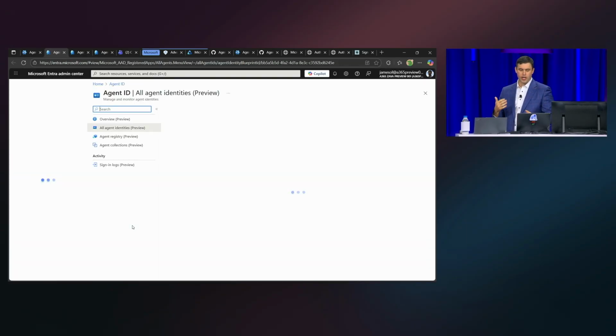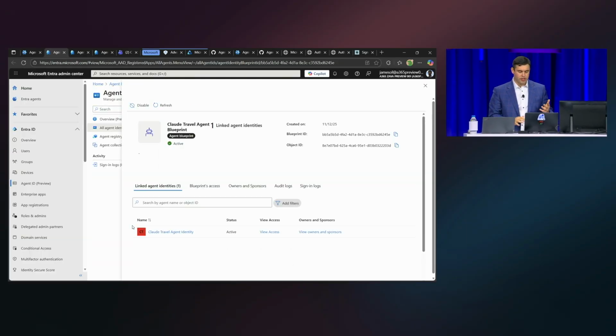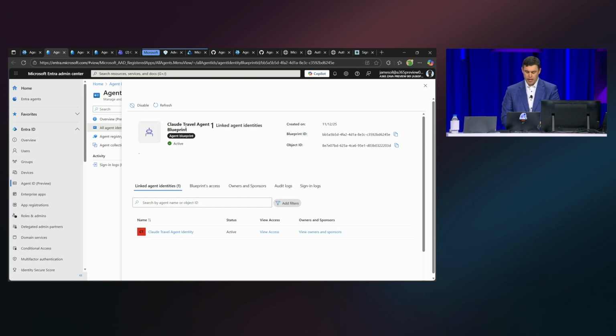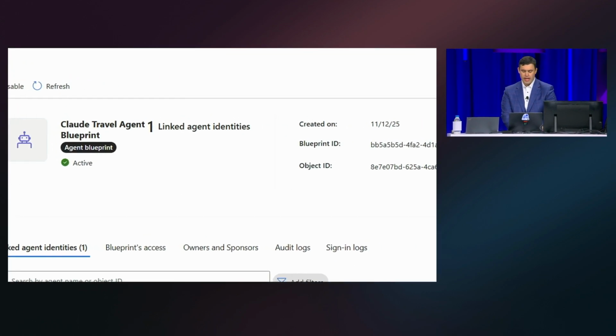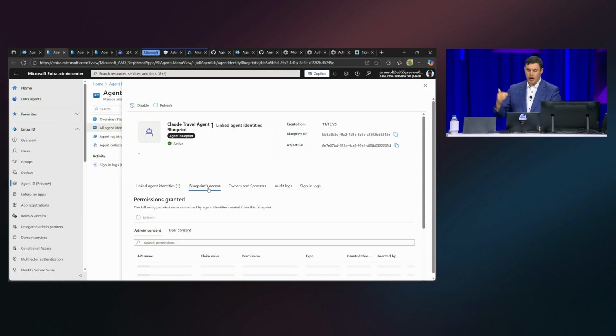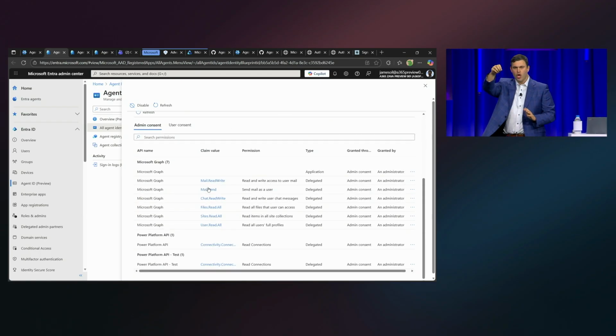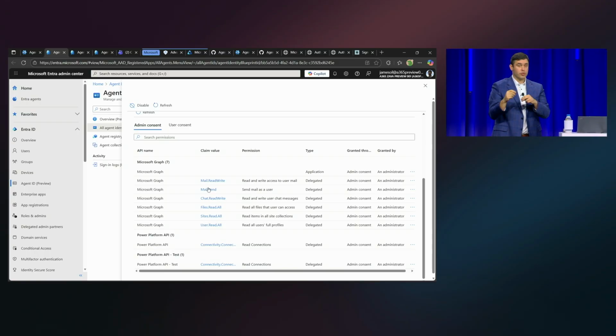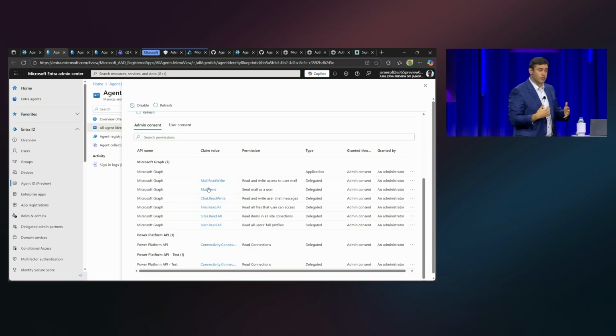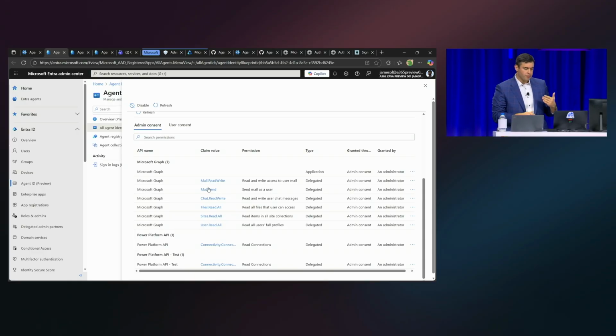I can open it up, and it goes into the Entra Agent Center. And you can see here, this is my global blueprint. It has all of the right access permissions that I have here. You're going to hear a little bit later from Robert how you can configure access to different types of resources like our new MCP servers. They would show up as additional scopes here.